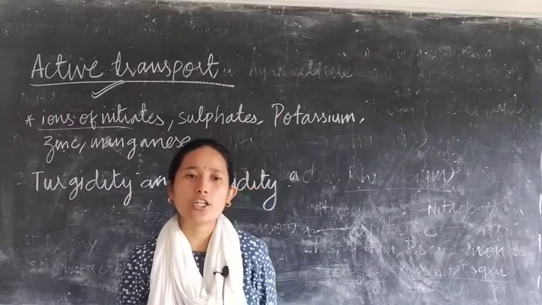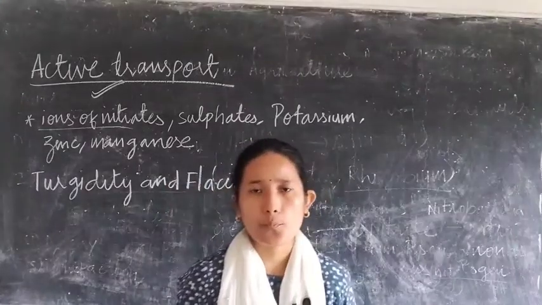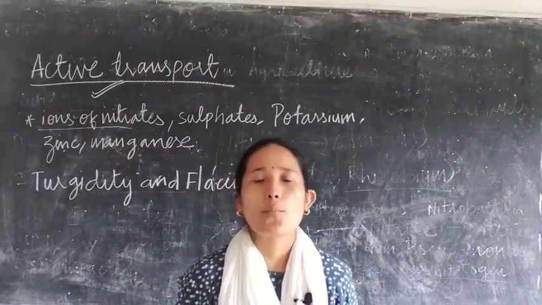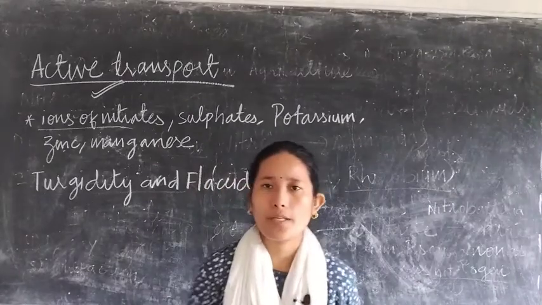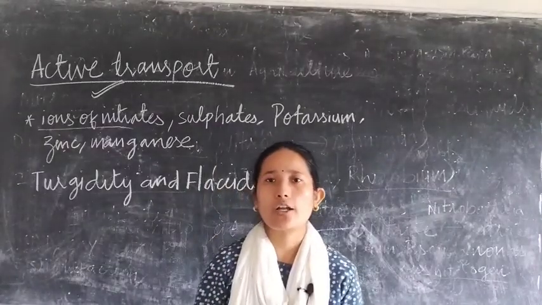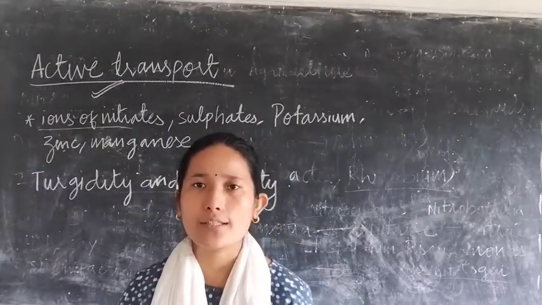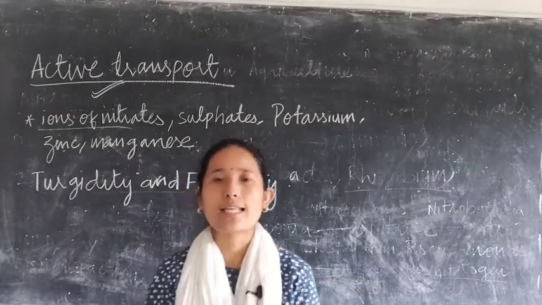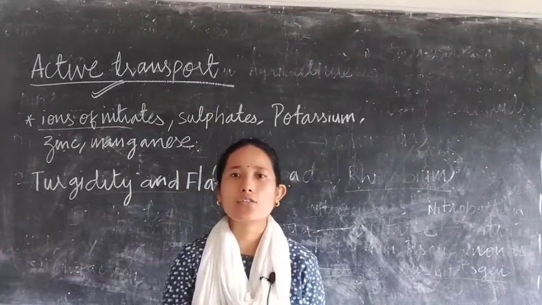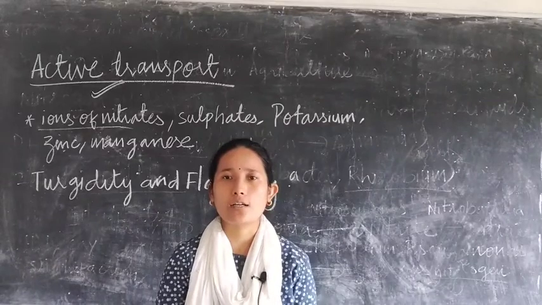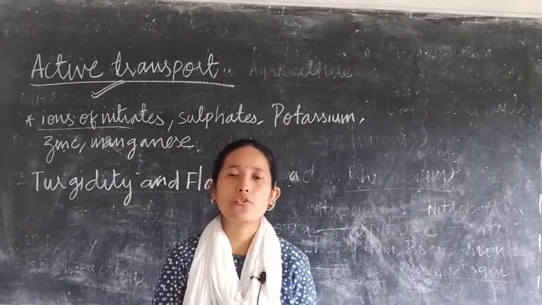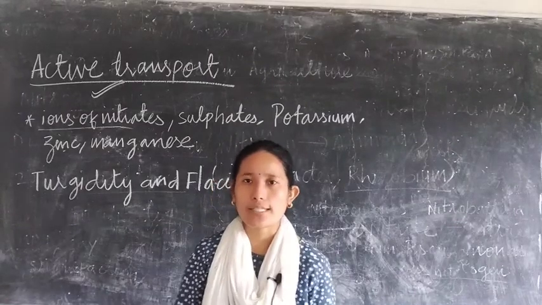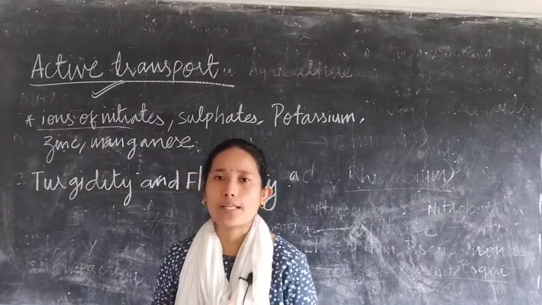Now that is done in order to maintain your osmotic pressure. Nature has made the root hair cells in such a manner that the minerals present inside are more than outside, so that osmosis, which is the main process by the help of which absorption of water from the soil takes place, can take place easily.